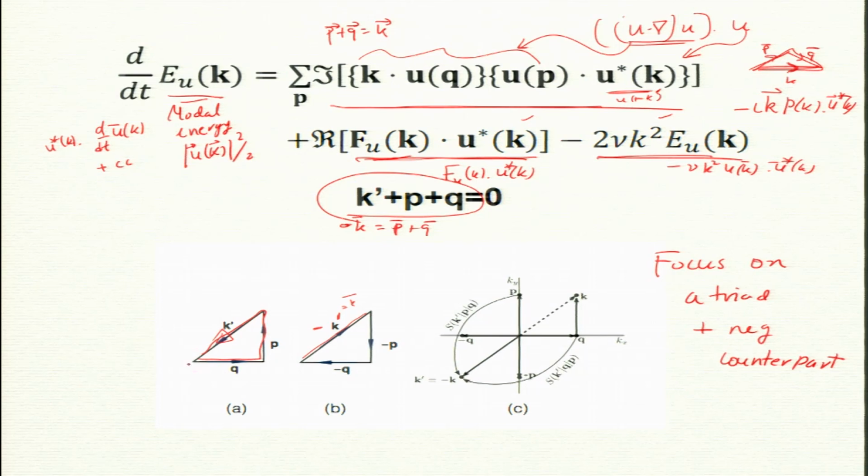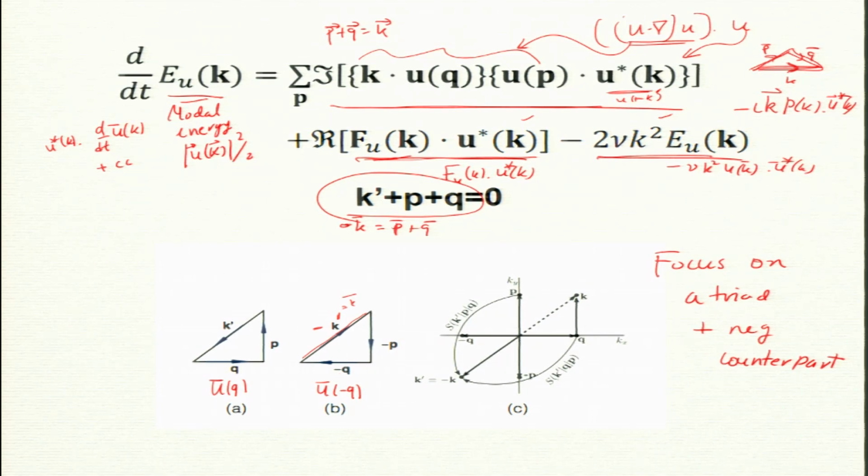So this is one triad, k prime, p, q, and this one is the other, which is minus k prime, minus p, minus q, and the Fourier modes of these two are related. If you have u of q, then u of minus q is u star of q. They are connected because u is real.